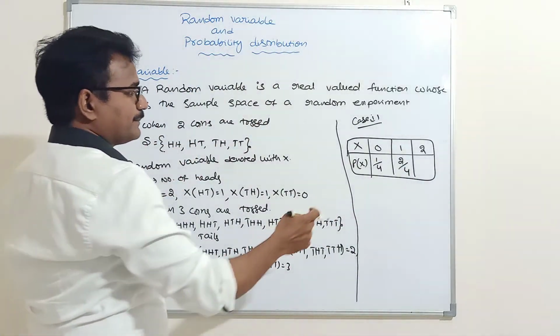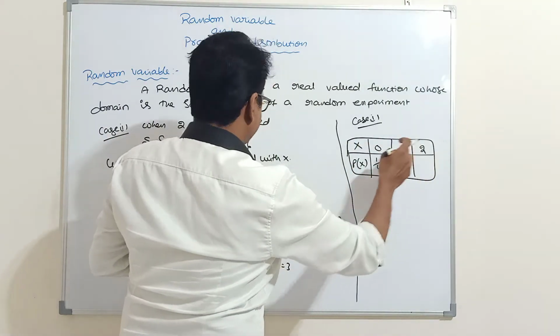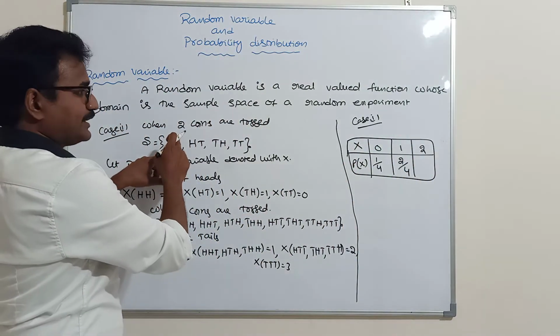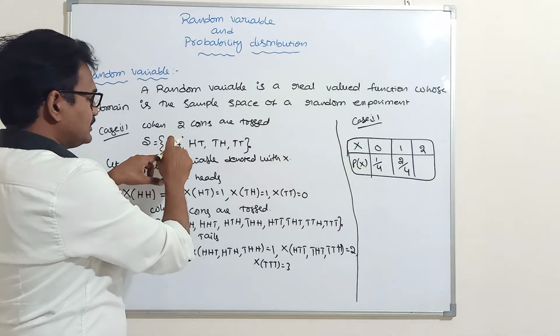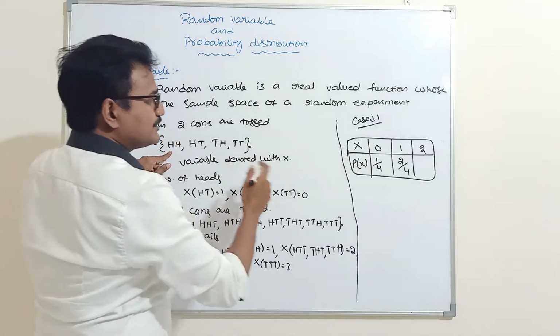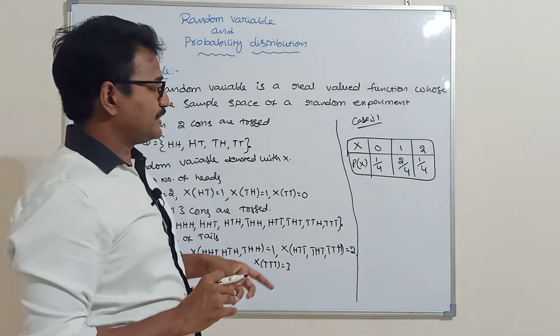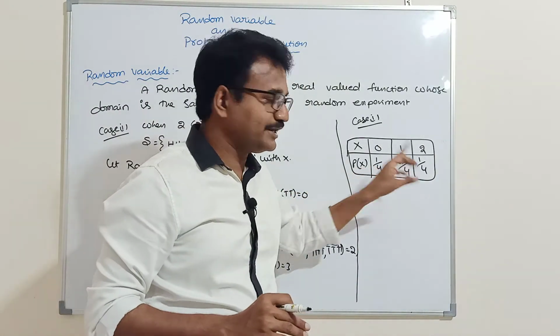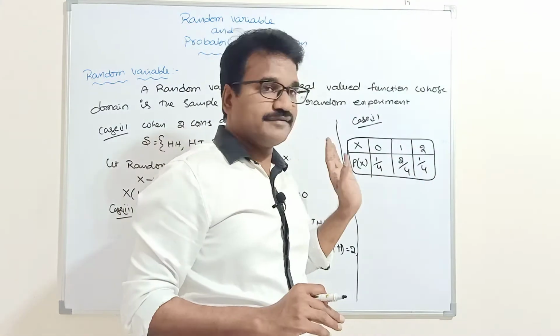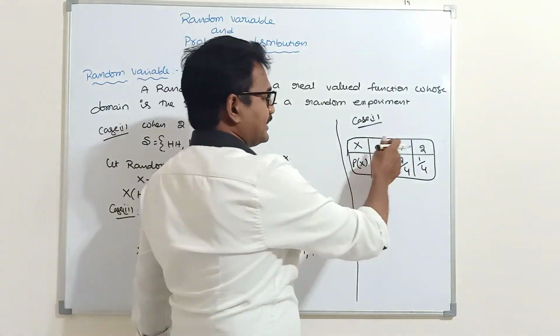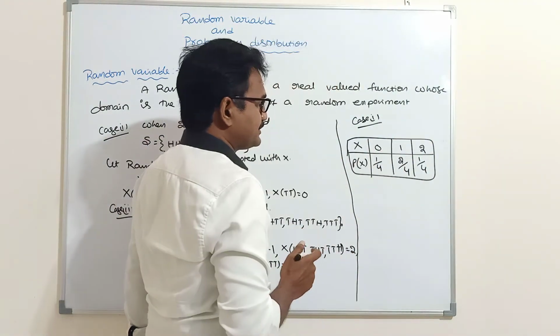Next, number of heads 2: only one sample point contains it, so 1 out of 4. If you observe this, this is called the probability distribution, and this is called the random variable. For this random variable, this is the probability distribution.